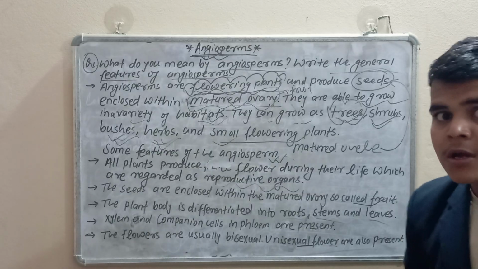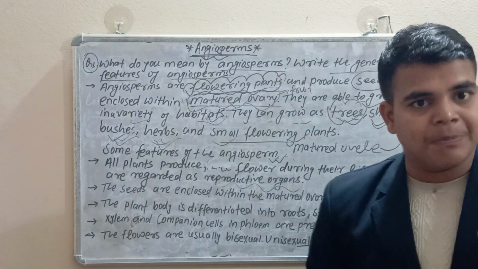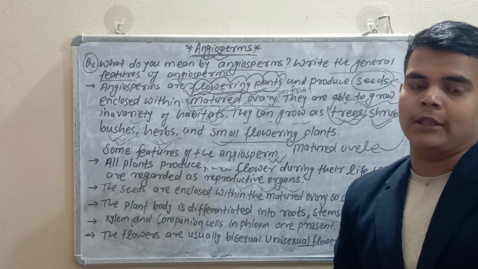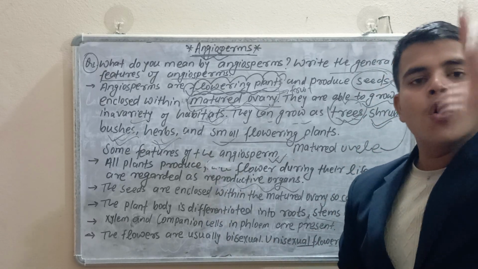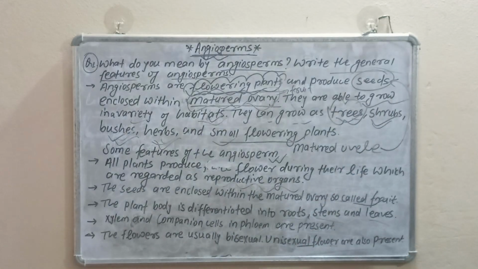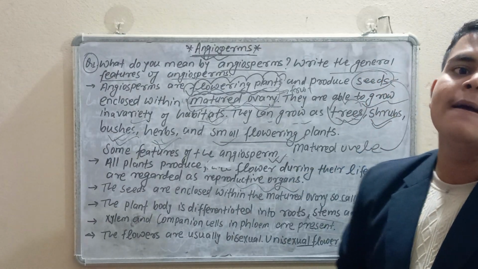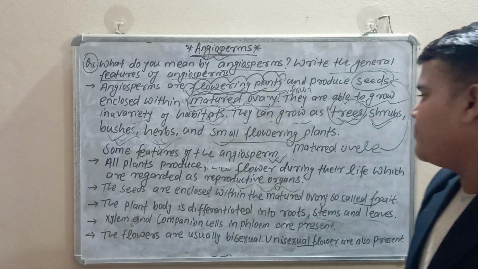You know the roots. Root is the part of the plant which grows into the soil. Stems grow above the soil, and leaves are the part of the plant that we call the kitchen of the plant, where photosynthesis takes place.